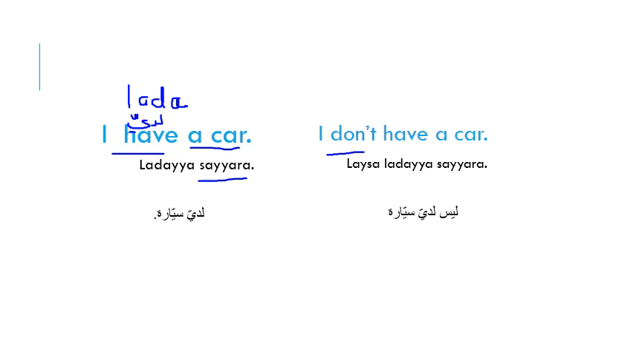So which word here changed the sentence from affirmative to negative? Definitely it's ليس. So whenever we have لدي in the sentence, or we have a word in the sentence which is equivalent to لدي, we need to add ليس before "have", or ليس before لدي. This is the first case.